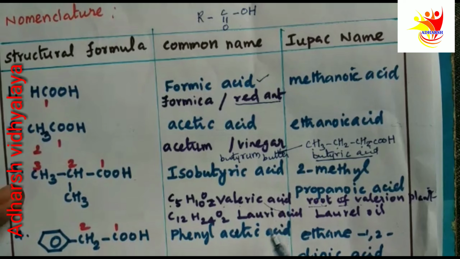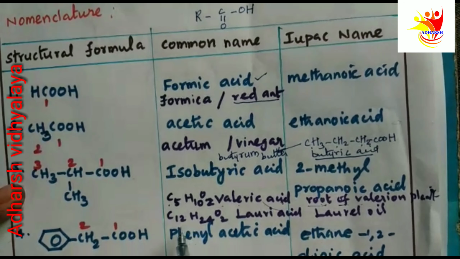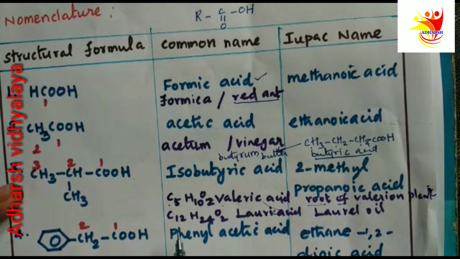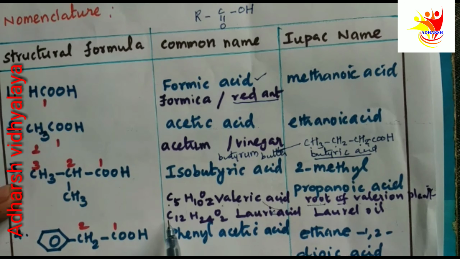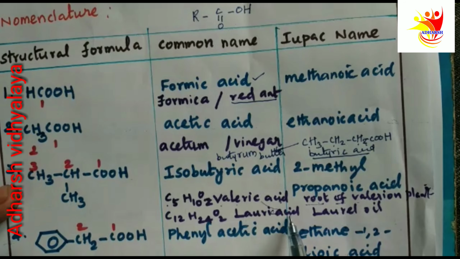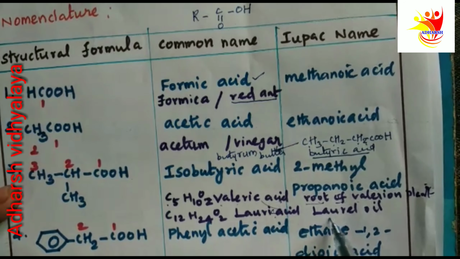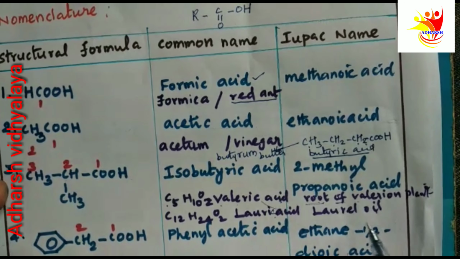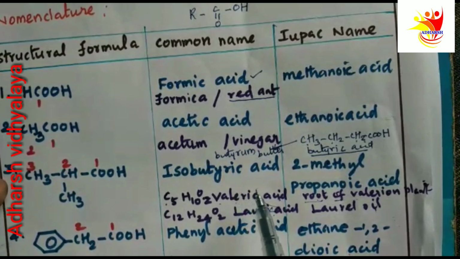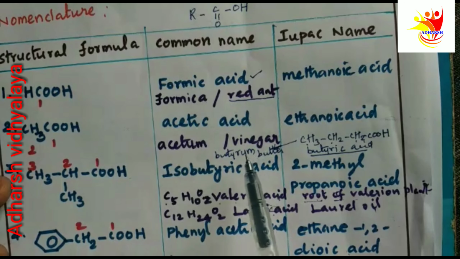Similarly, lauric acid. What is the formula? A carboxylic compound containing the molecular formula C12H24O2. That common name is lauric acid. Its name is derived from laurel oil. Some of the common names are given from the source.